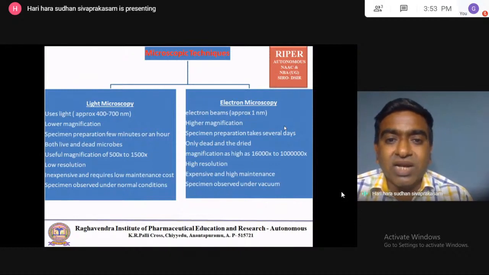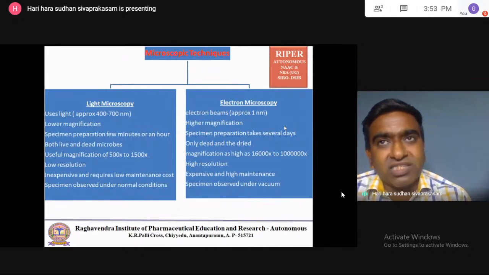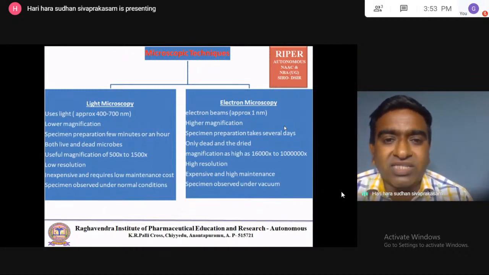Now we'll move to the microscopic technique. All of you might have studied the structure of the microscope in the microbiology subject as well as in the pharmacognosy subject also. So now I'm directly moving to the techniques used in microbiology.